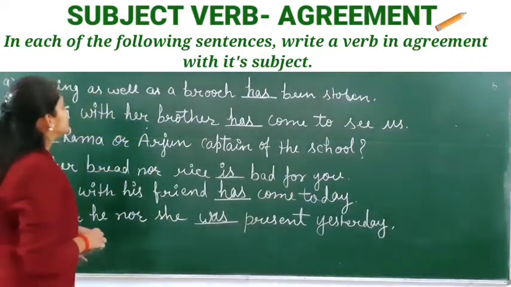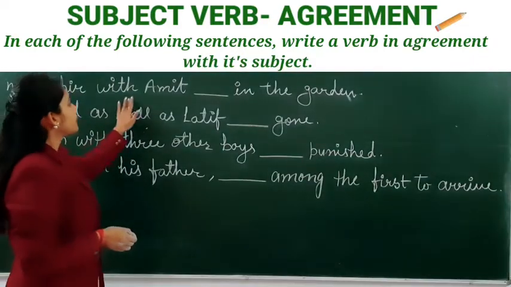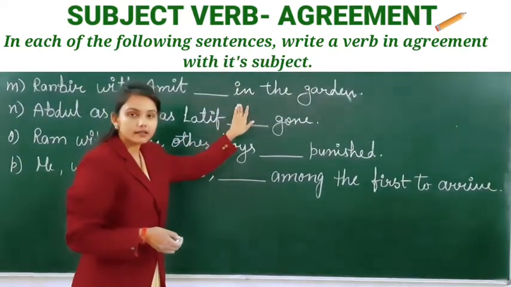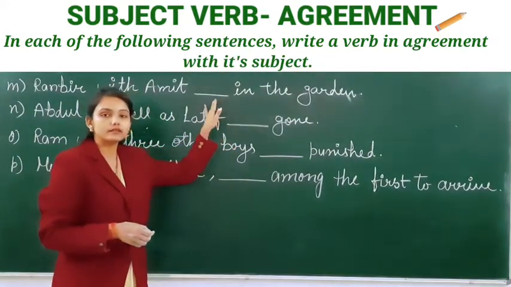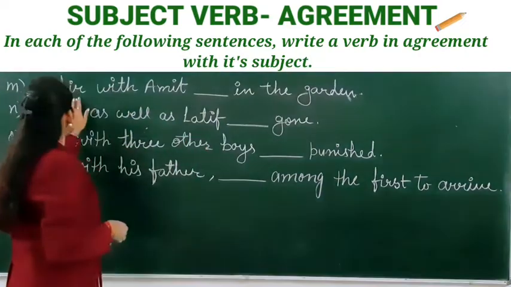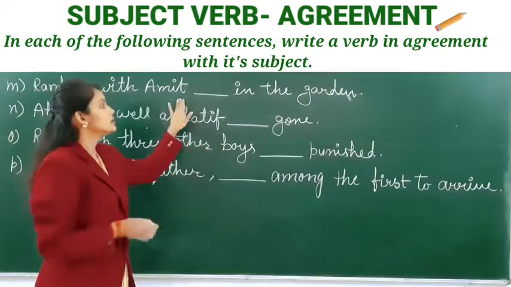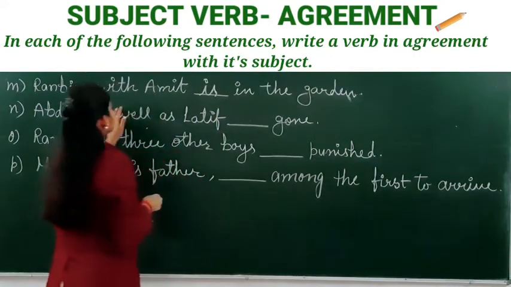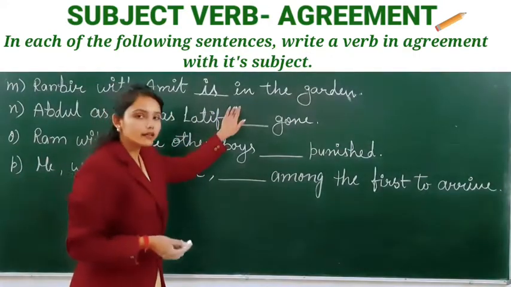Next is, Ranbir with Amit dash in the garden. Which verb is used here? Ranbir with Amit is in the garden.